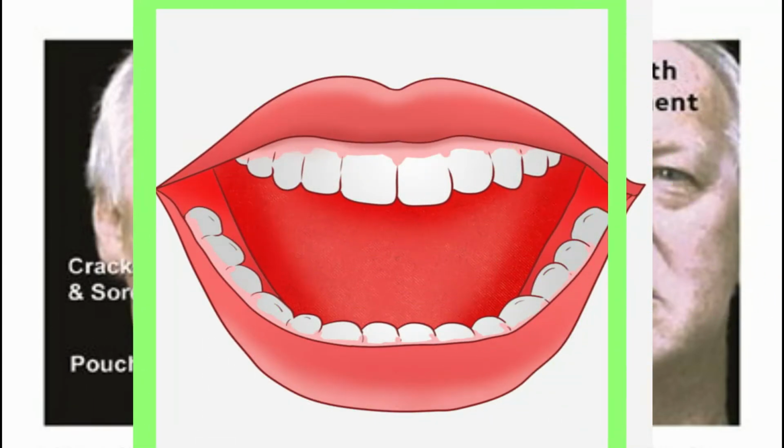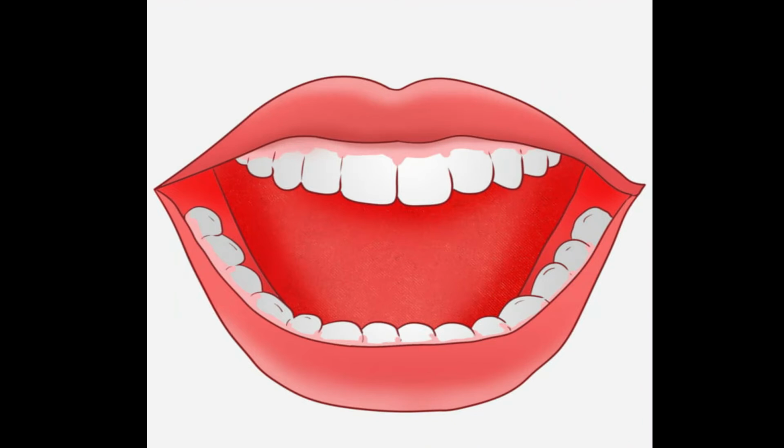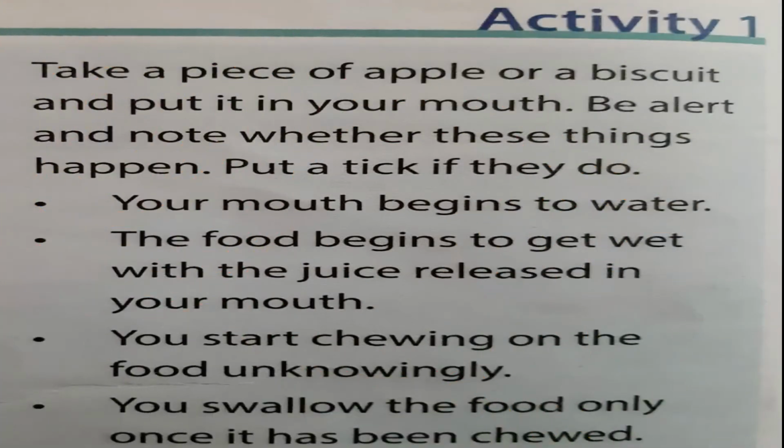We all have teeth inside our mouth. Chewing is the most important function of teeth. Children, all of you do this activity after the class. Take a piece of apple or a biscuit and put it in your mouth. Then what happens, children?